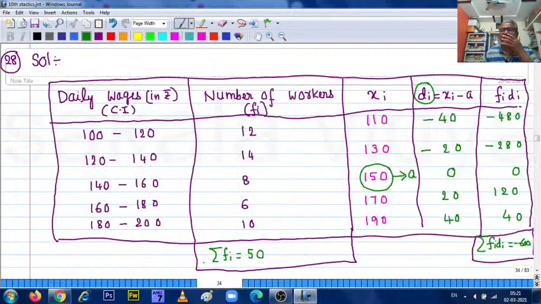Let us check once again. Here once again, 480 plus 280, that will be 760, that is 160. 160 means minus 600, right.